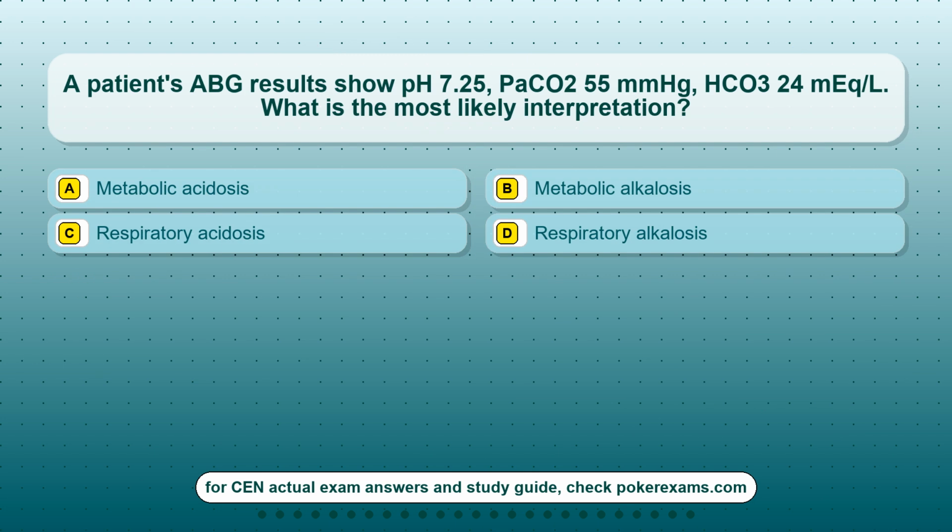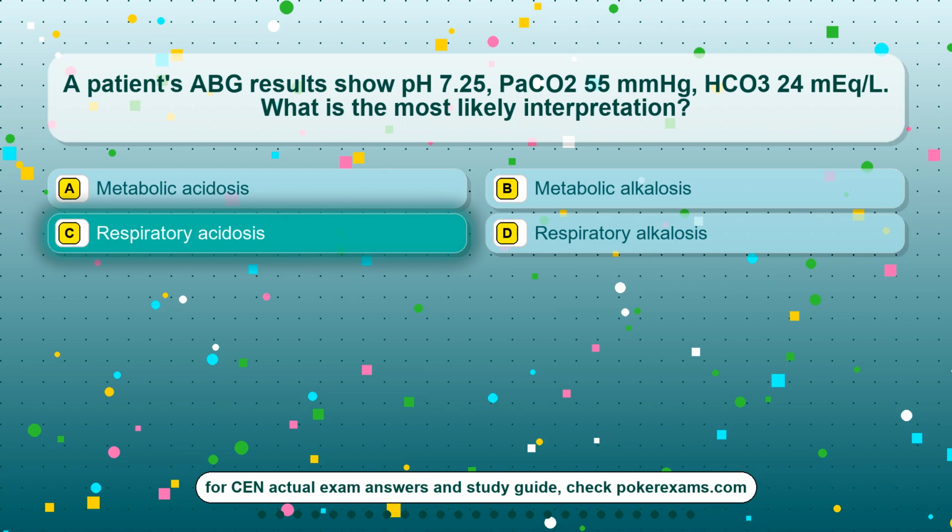Question 14. A patient's ABG results show pH 7.25, PaCO2 55 mmHg, HCO3 24 milliequivalents per liter. What is the most likely interpretation? Option A, metabolic acidosis. Option B, metabolic alkalosis. Option C, respiratory acidosis. Option D, respiratory alkalosis.